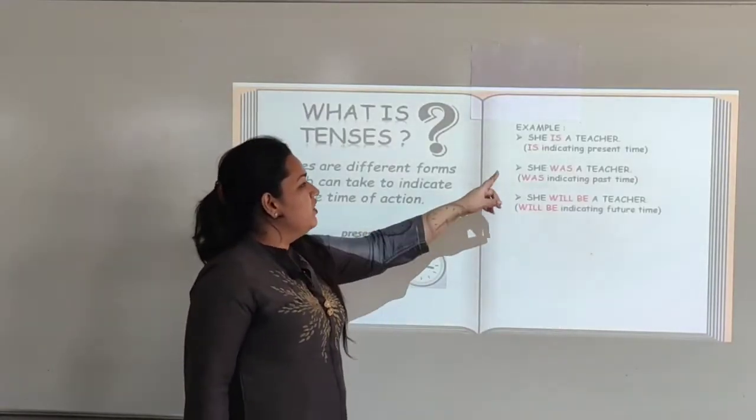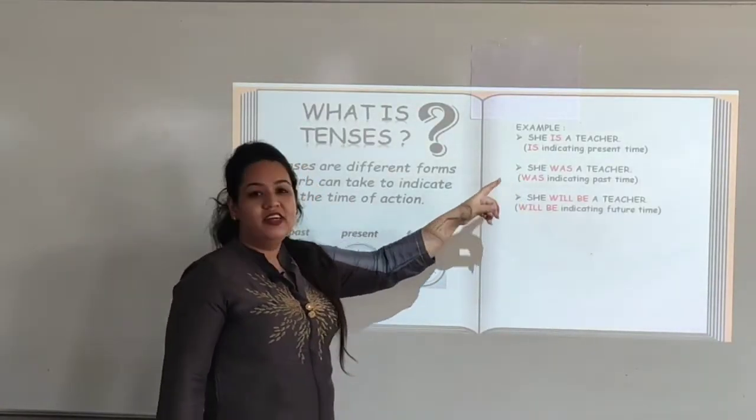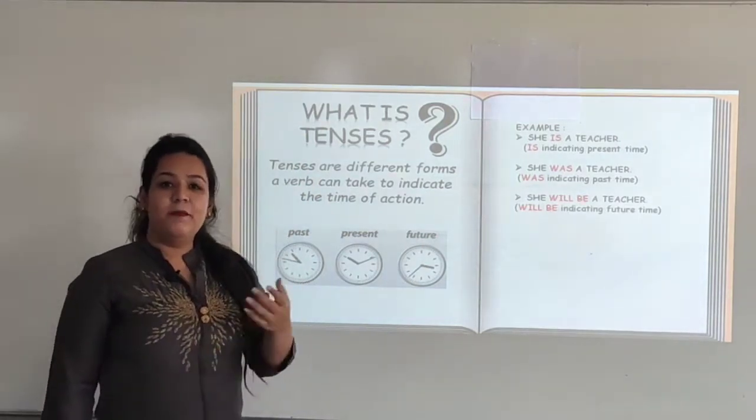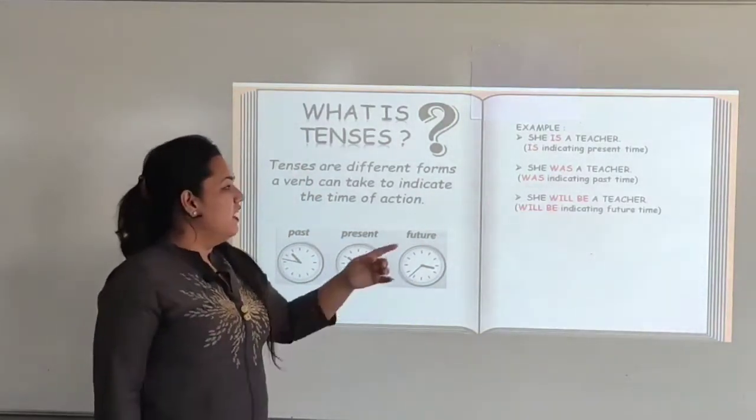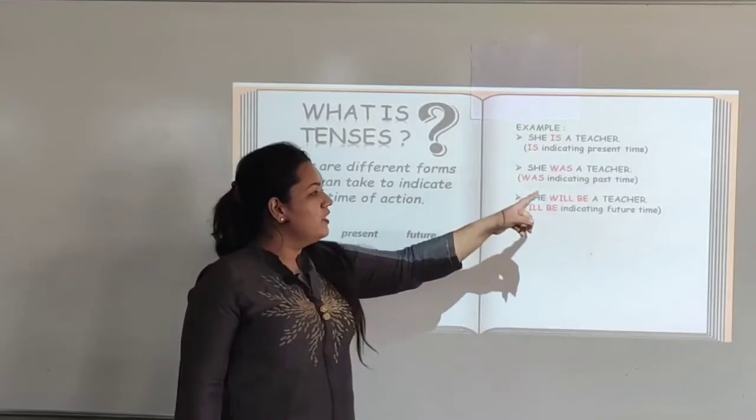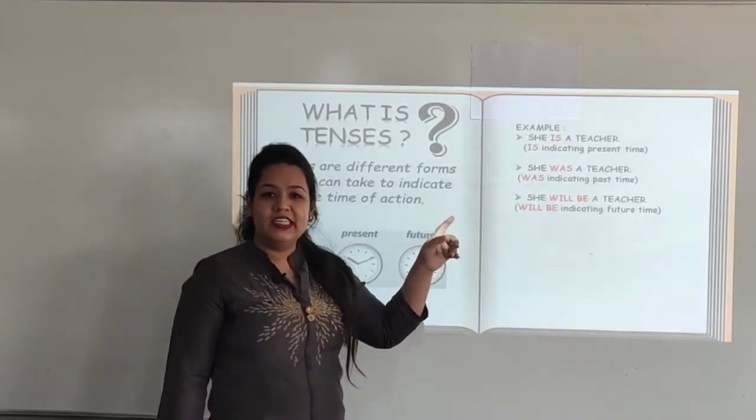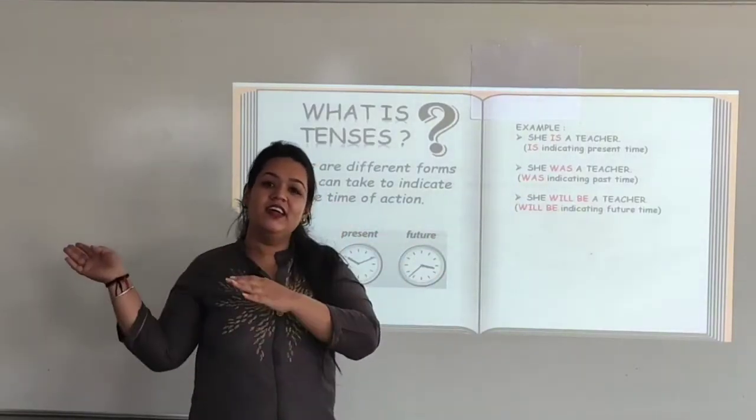See the example. She is a teacher. So the word is indicates the present moment. The next example is she was a teacher. So the word was indicates that she was earlier a teacher.